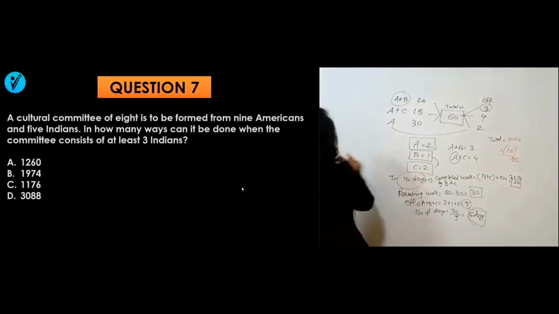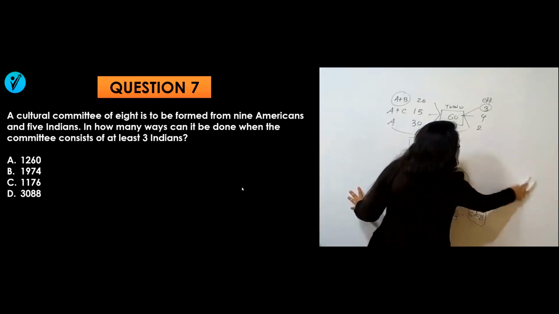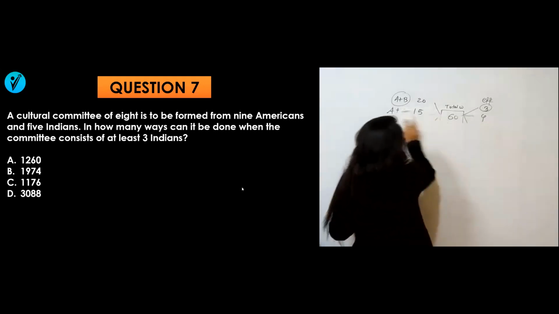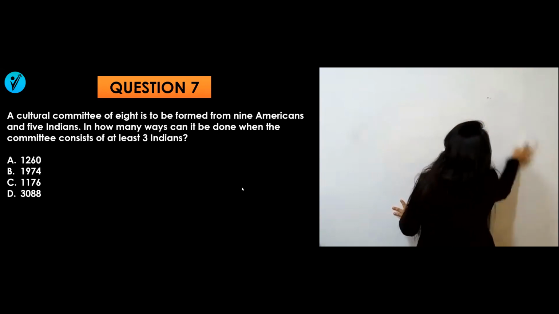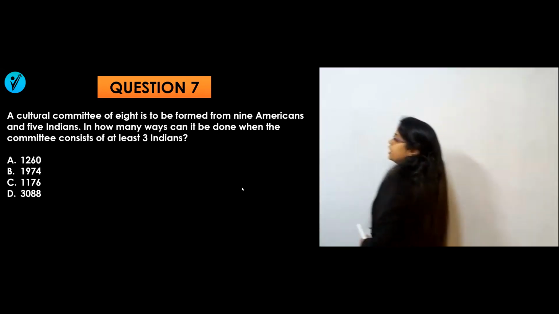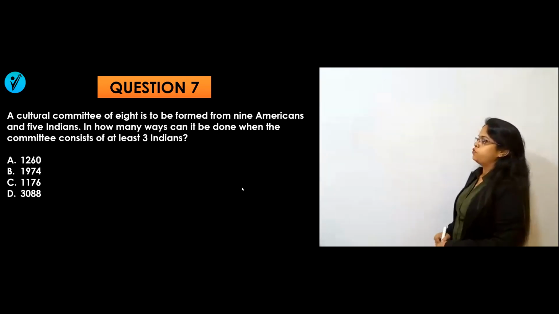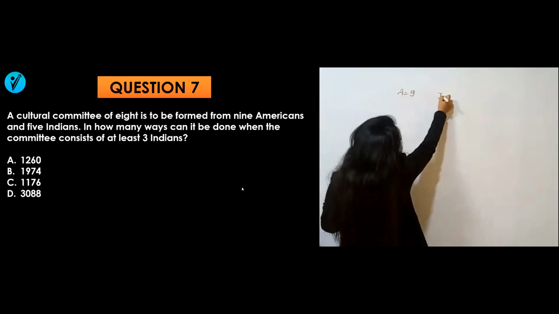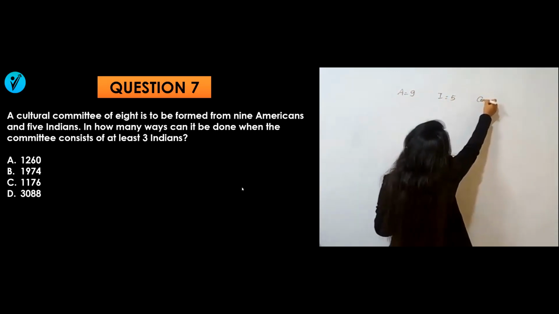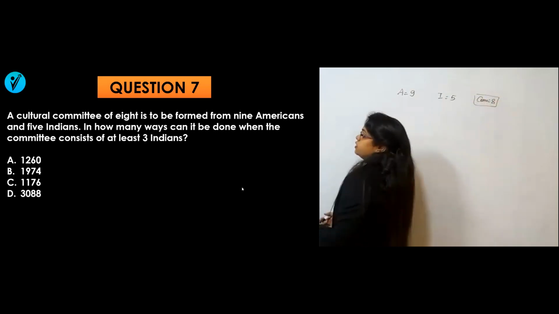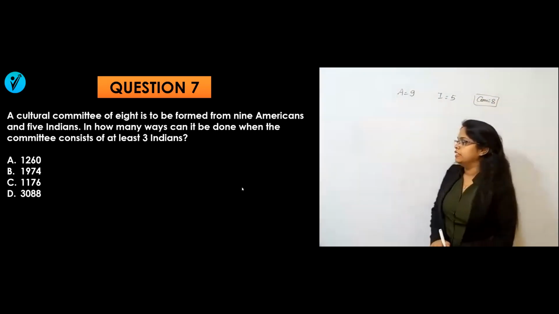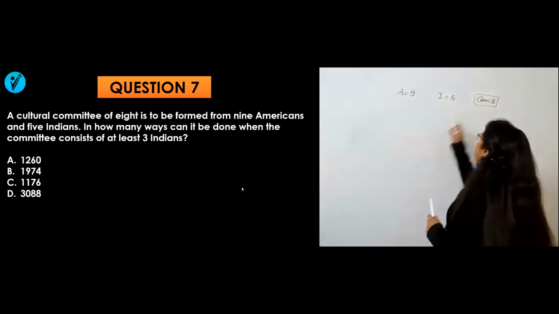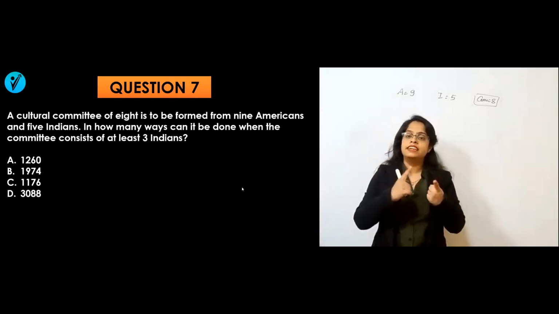Question number 7 is here on the screen. Try to solve it now. What are they saying in this question? A cultural committee of 8 is to be formed from 9 Americans and 5 Indians. Americans are 9 and Indians are 5, and I need a committee of 8 members. In how many ways can it be done when the committee consists of at least 3 Indians? Total 8 members I need, but at least 3 Indians means 3 Indians can be there.